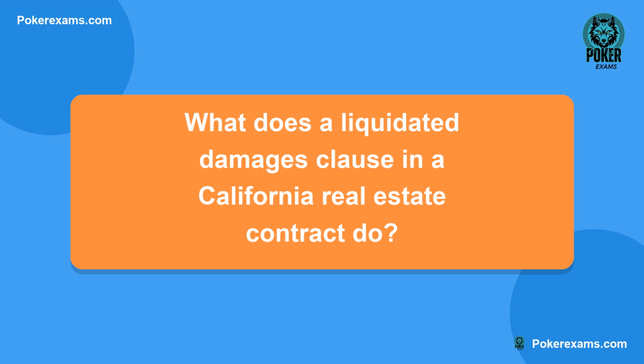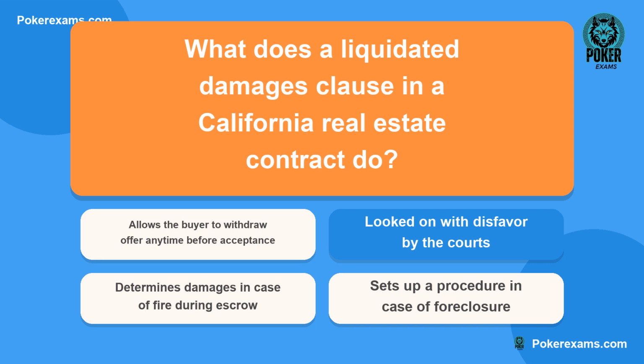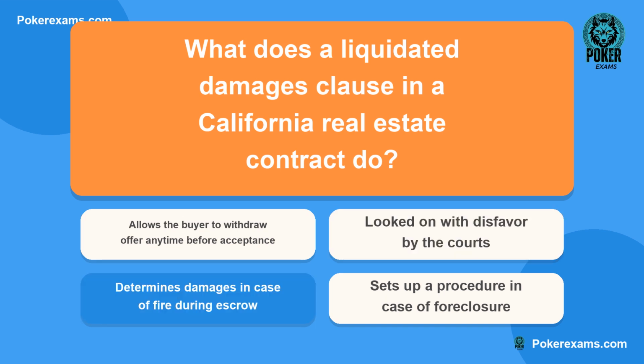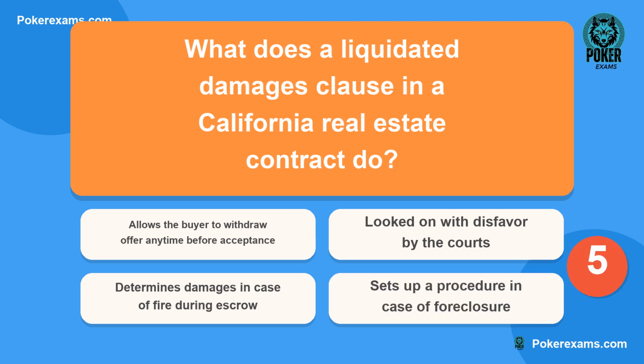Next question. What does a liquidated damages clause in a California real estate contract do? Is it A, allows the buyer to withdraw offer any time before acceptance? Or B, looked on with disfavor by the courts? Could it be C, determines damages in case of fire during escrow? Or lastly D, sets up a procedure in case of foreclosure?